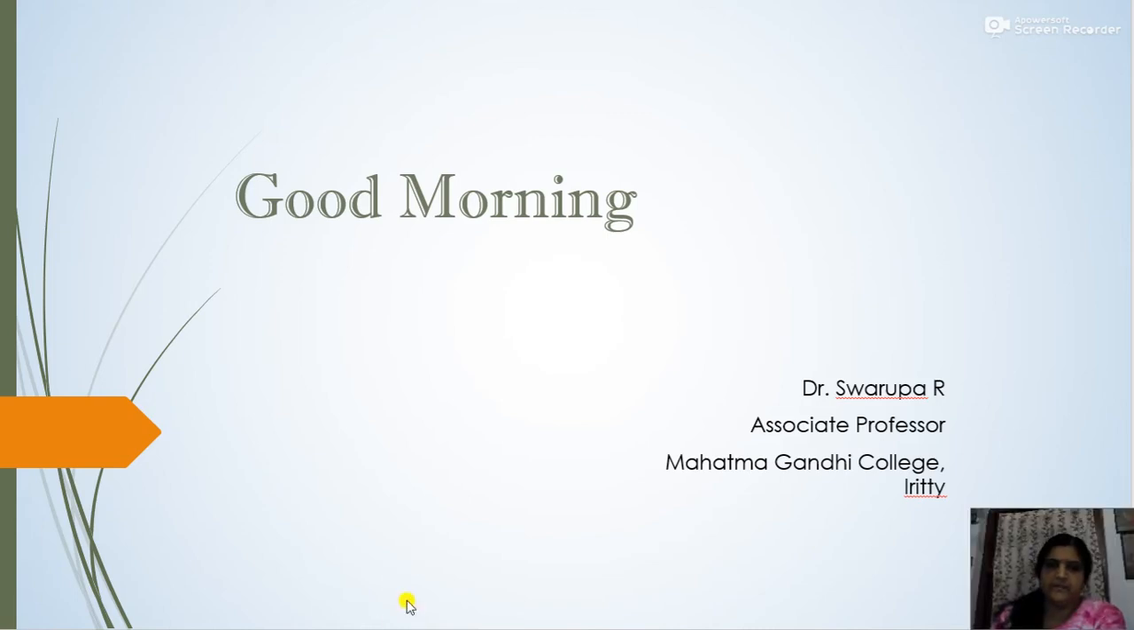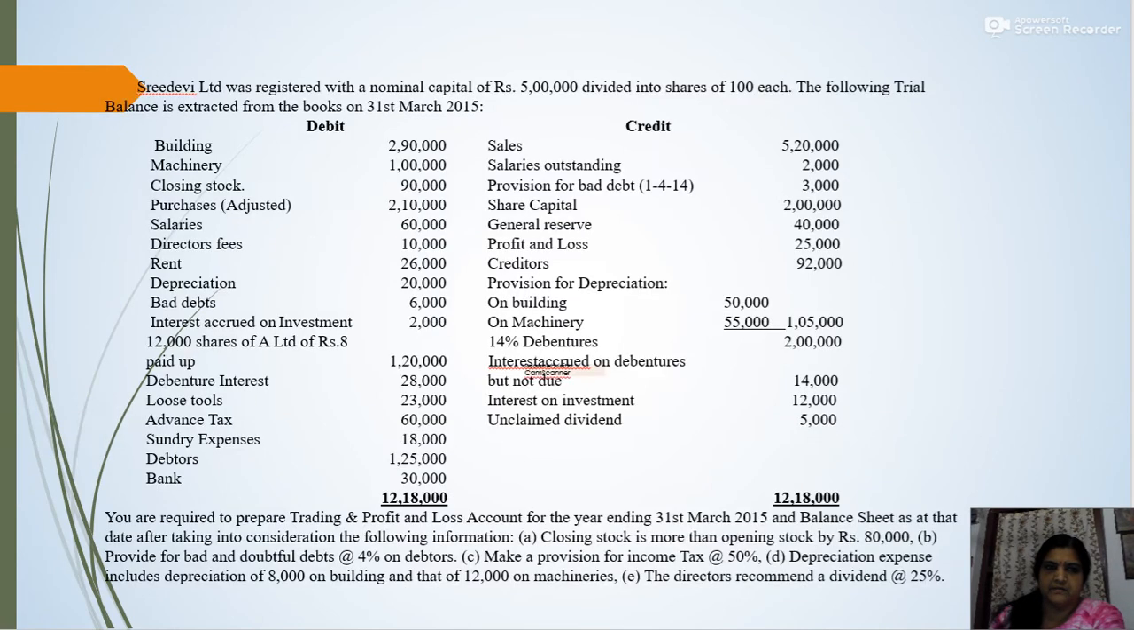Good morning. Today we will discuss another problem on final accounts of companies. So this is the question. Sridevi Limited was registered with a nominal capital of rupees 5 lakh divided into shares of rupees 100 each. The following trial balance is extracted from the books on 31st March 2015. So debit balances and credit balances are given.